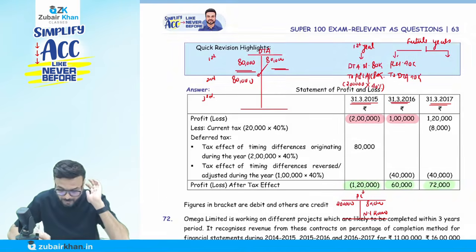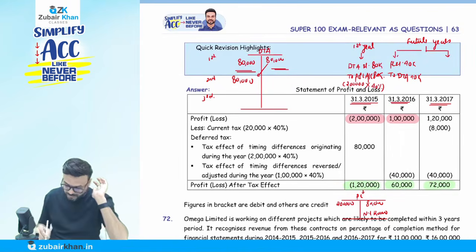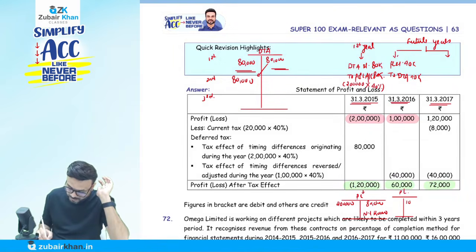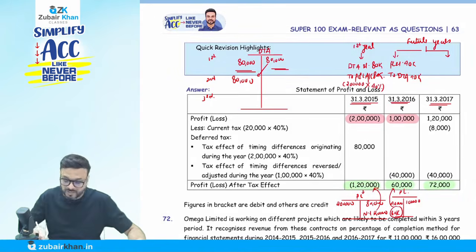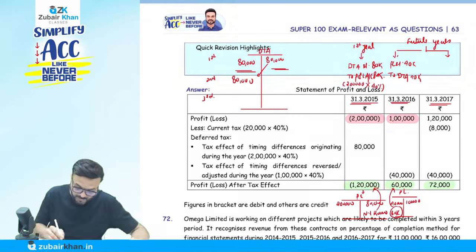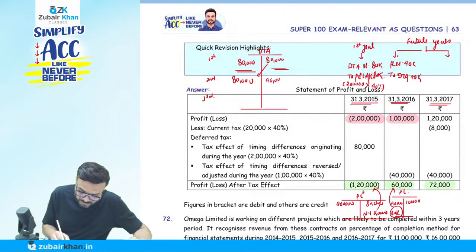Now, if you post this entry, we are going to debit the P&L account. So if I come to next year, I have a profit in the P&L account of 1 lakh. Profit is a credit balance. You debit the P&L account by 40,000. How much profit is coming now? 60K. You can see 60K profit like that. So what entry have we passed? P&L account debit to deferred tax. Deferred tax asset account will be credited by 40,000. So we have a balance of how much here? 40,000. So when I go to the third year, how much balance do I have? 40,000.